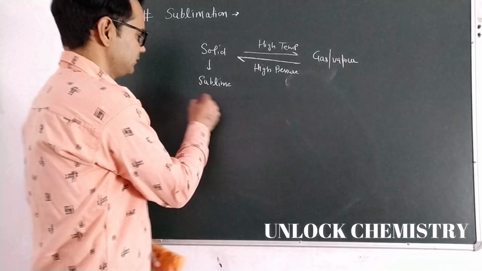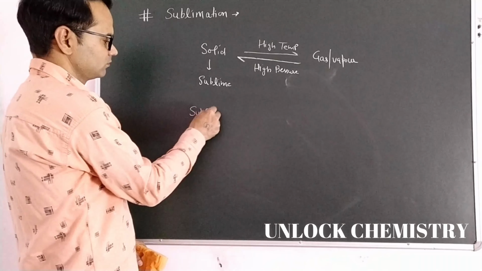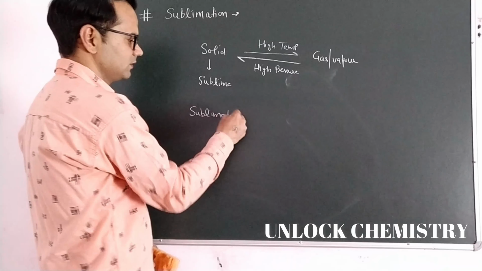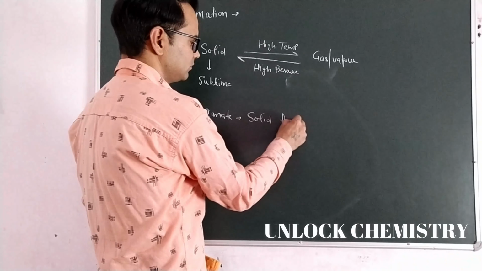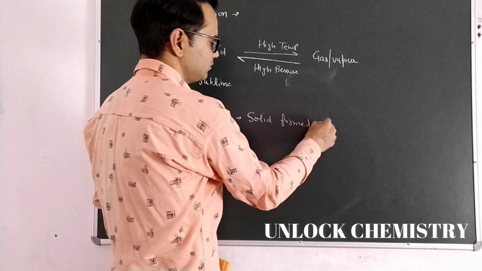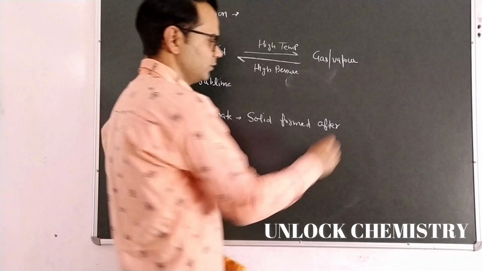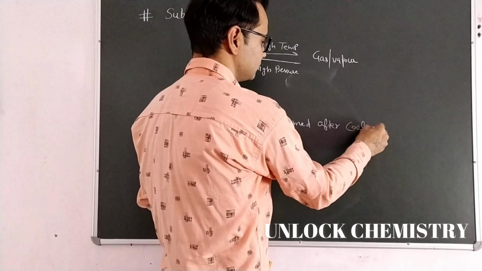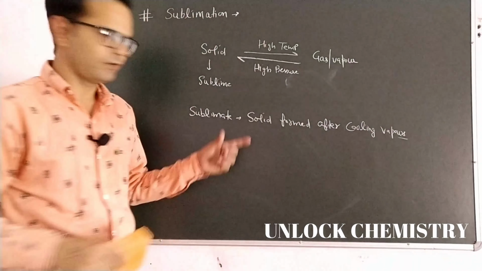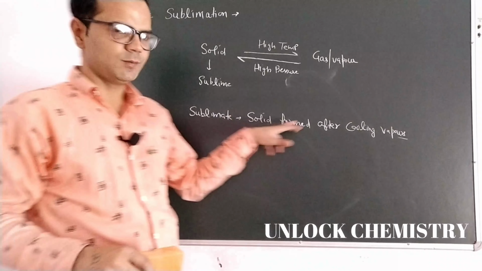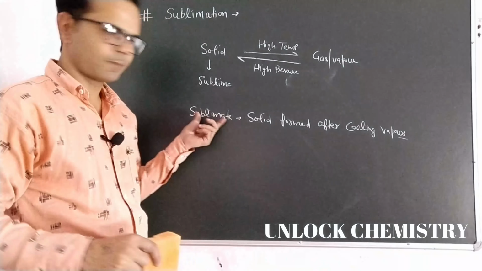Second term is sublimate. Solid formed after cooling vapors, that is called sublimate.